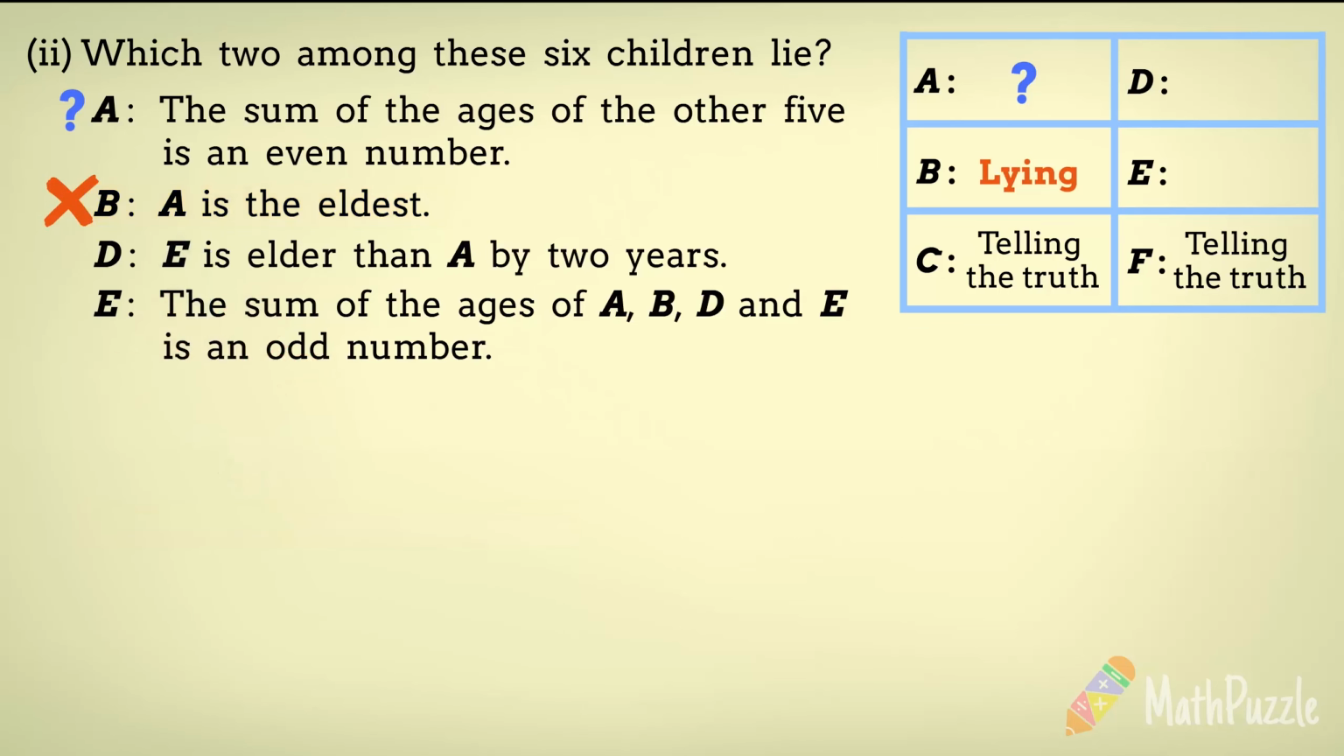According to D's statement, E is elder than A by 2 years. However, the respective ages of A, B, D, and E are still unknown, and thus we cannot determine the truthfulness of D's statement at this time.